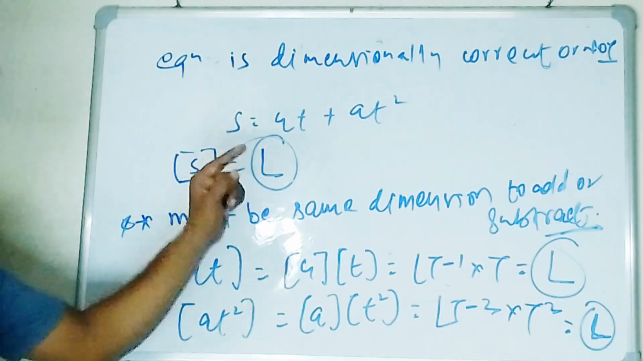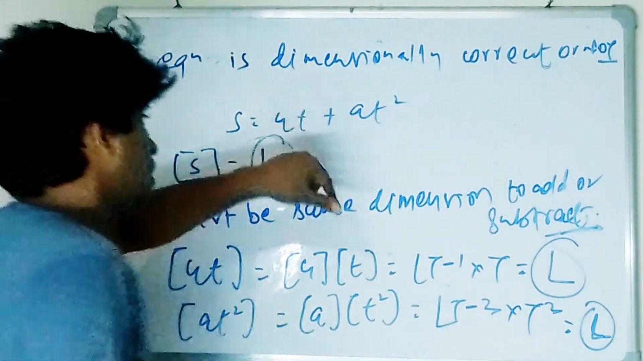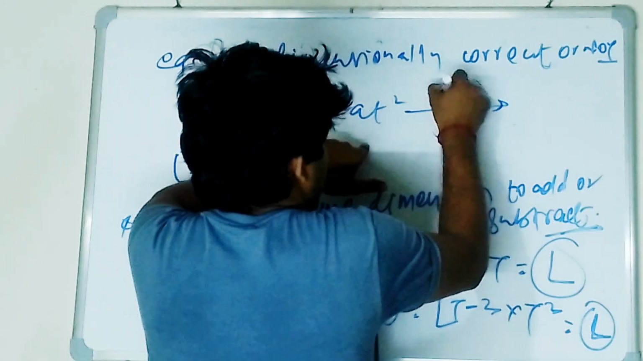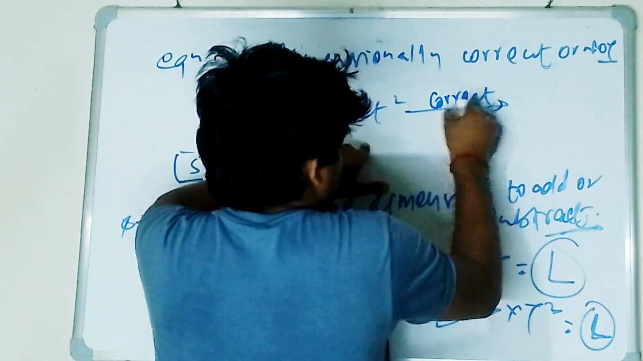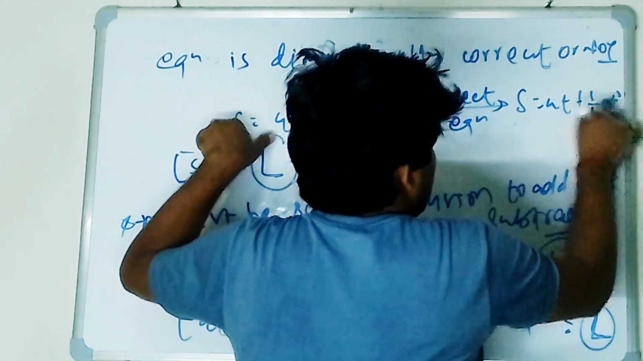So dimensionally this equation is correct, but is the equation correct? Is this equation correct? No. What's the correct equation? Can anyone explain to me? The correct equation is s is ut plus half at square. This is the correct equation.